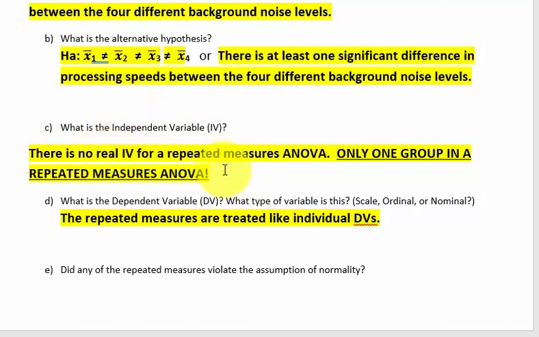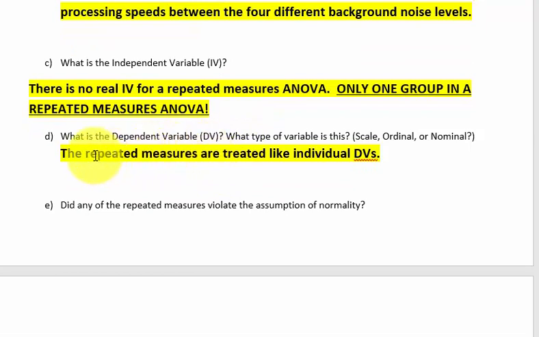And the IV, this is where it gets weird. Repeated measures ANOVAs really don't have an IV. Just remember that there's only one group, right? There's no categorical groups here. There's only one group in a repeated measures ANOVA. What's repeated are the measurements, so each one is treated like a DV. So let's go down. Okay, so the DV is the repeated measure. So there's actually 4 DVs in this one, because there's 4 different measurements.